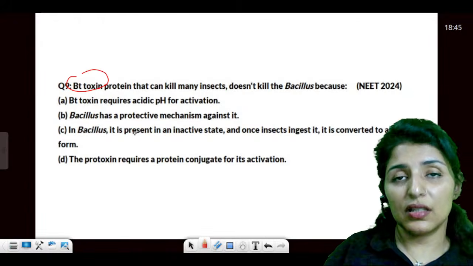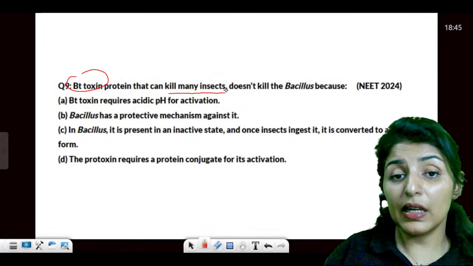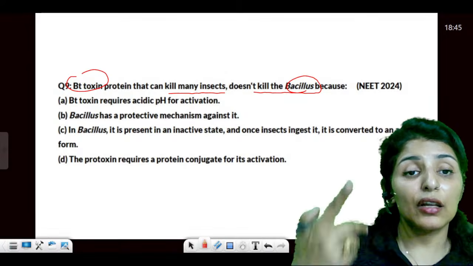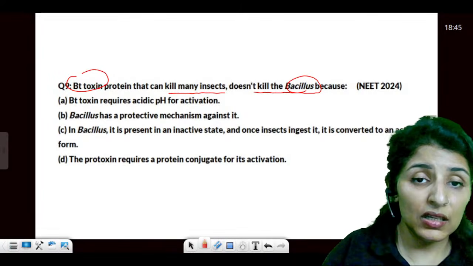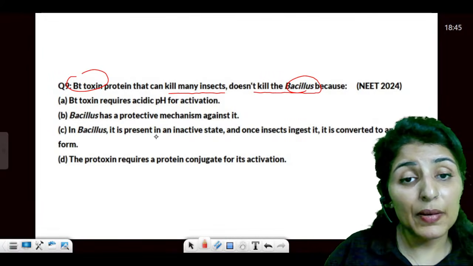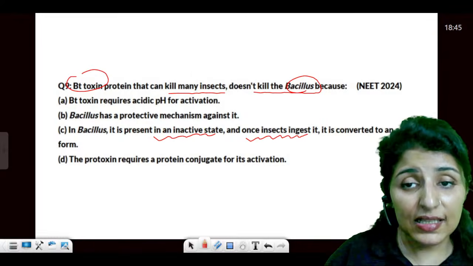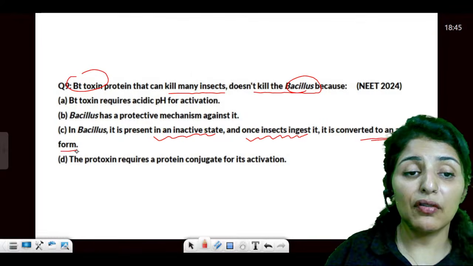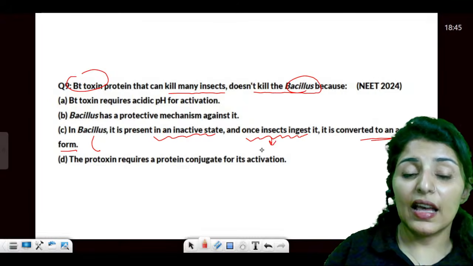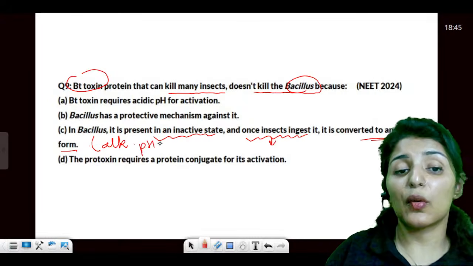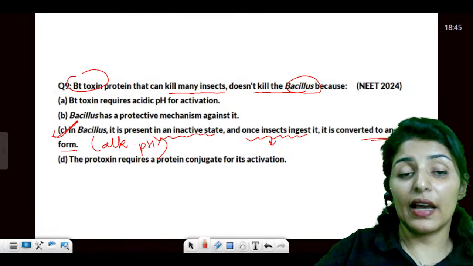Now, Bt toxin, coming back again and again, can kill many insects. That doesn't kill the Bacillus. Why? I just told you. Why is the bacteria not affected by its own toxin? Because it is present in the inactive state, and only once the insect ingests it, it is converted to the active form, because the insect has alkaline pH in the midgut. It requires alkaline pH to get active.